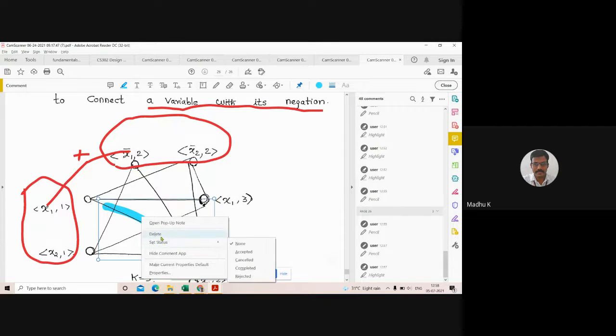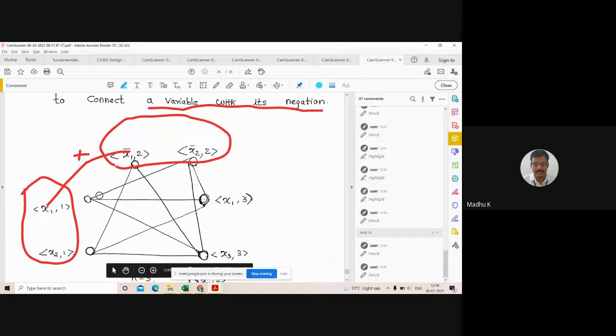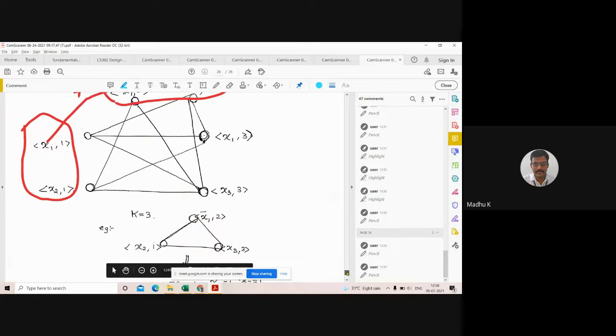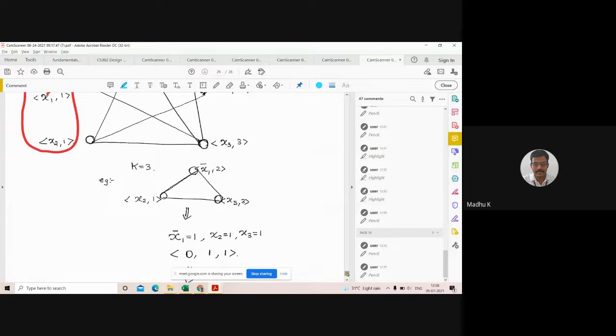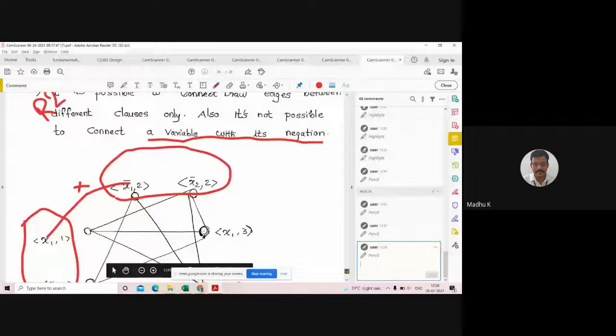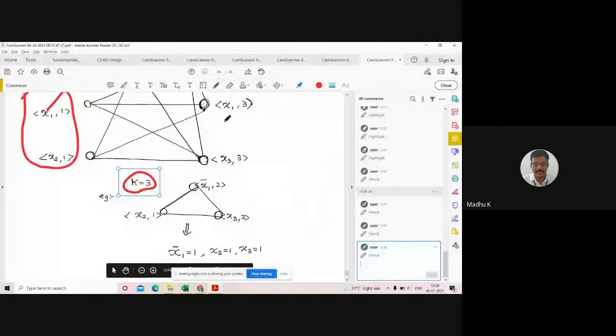So then you can note that there are different edges. After adding all the edges, you will get a graph like this. Now what I want to do is find a clique of size 3. This is the graph corresponding to our CNF satisfiability problem.